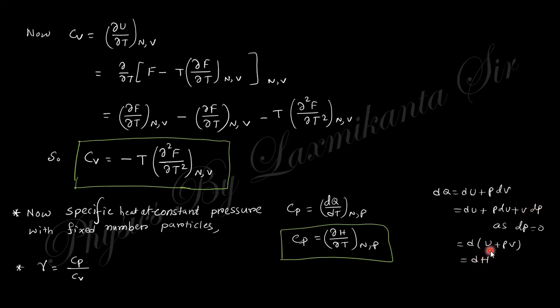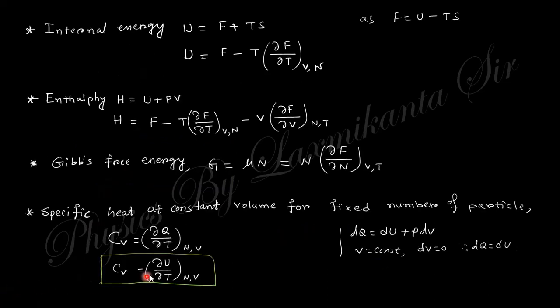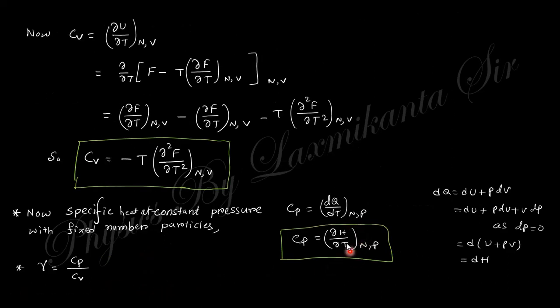This gives you d of (U plus PV), and U plus PV is the enthalpy H. So Cv is obtained as ∂U/∂T, and Cp is obtained as ∂H/∂T. Q is replaced by H, no problem. Their ratio, that is gamma, is Cp by Cv. So first obtain Cv and Cp, and then you get the ratio of the specific heats.